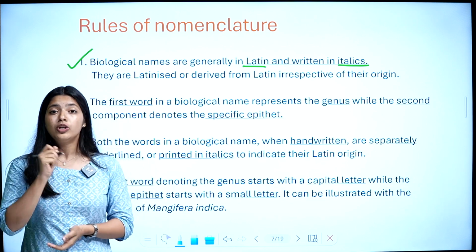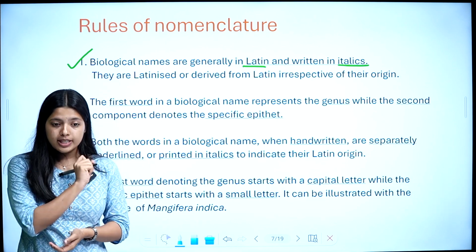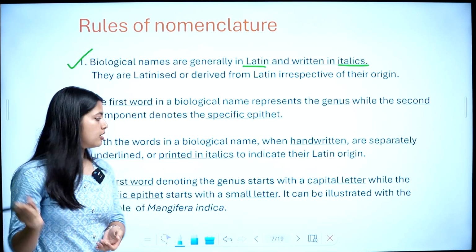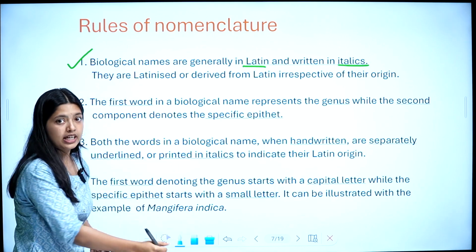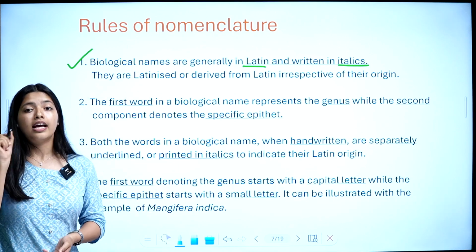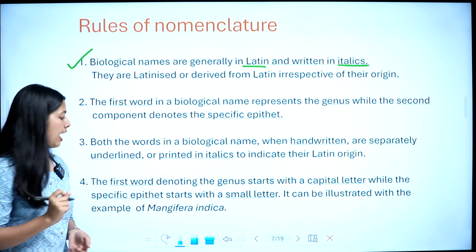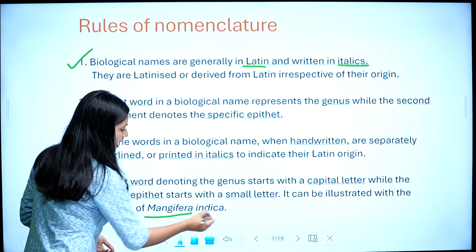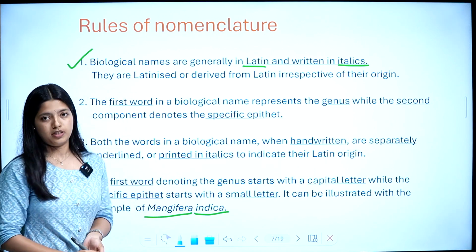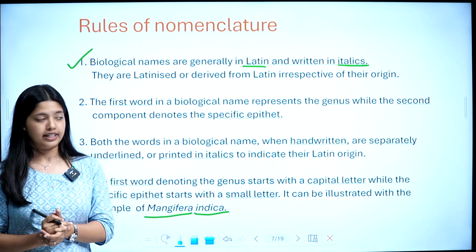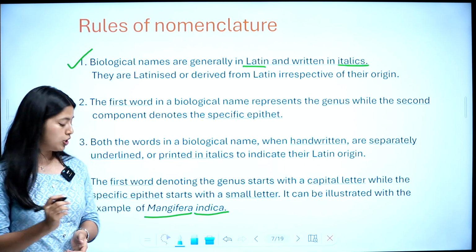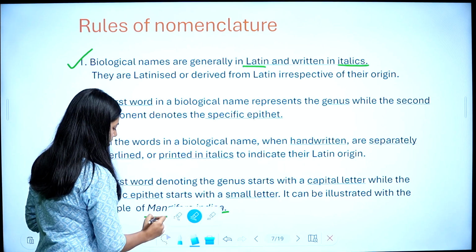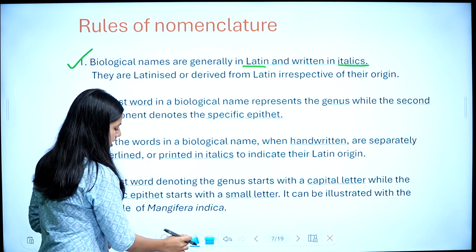So when you are writing a biological name, you should separately underline each term. For example, when I am writing Mangifera indica by hand, I will have to separately underline both terms. And if it is printed, it should be printed in italics.